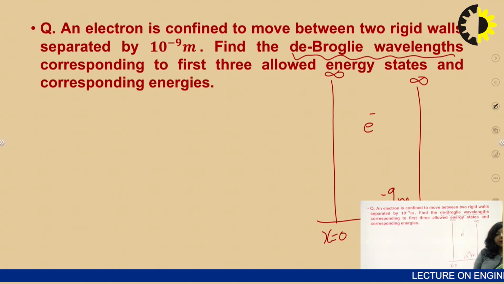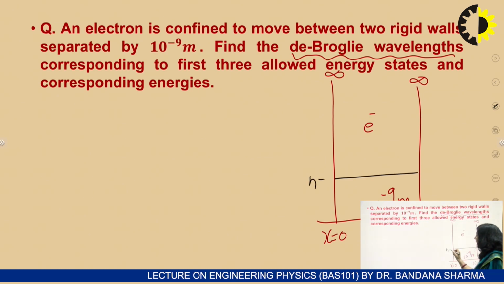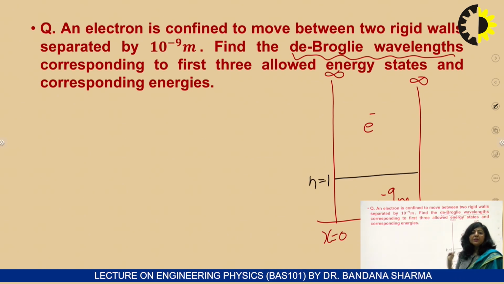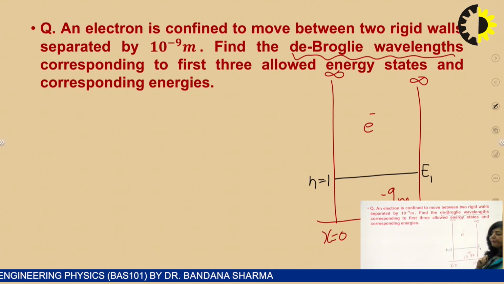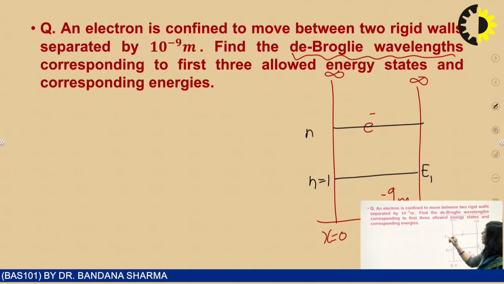So now let's try to understand how to find the energy and wavelength of those allowed energy states. When we say allowed energy states, n equal to 1 is the first integer value for the first allowed energy state. For that allowed energy state, E1 will be the energy. The next allowed energy state means n equal to 2.